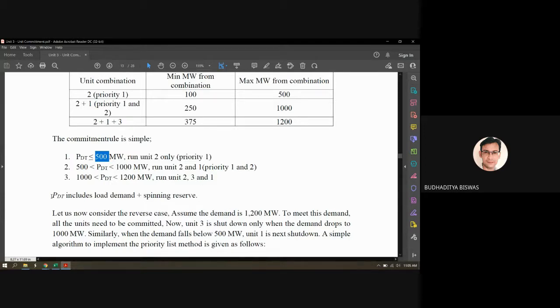Okay. Here PDT means it includes the load demand plus spinning reserve, because we should not generate exactly load demand, because so many losses are there, so many accidents may happen, and that's why due to some accident the plant may be shut down. So that's why we must generate some of the reserve power also, and during this emergency time this reserve power will help us to meet the load demand. So this one is called the spinning reserve.